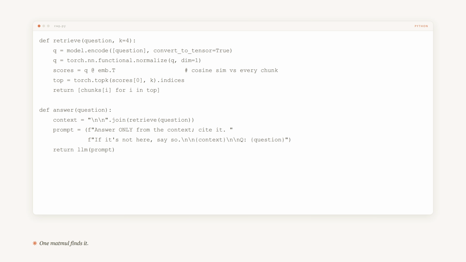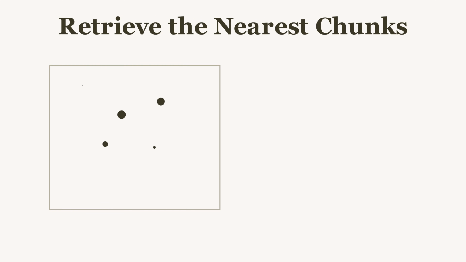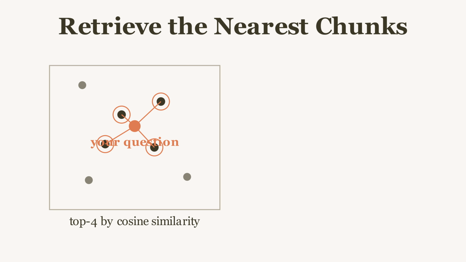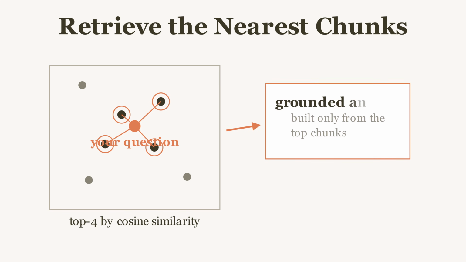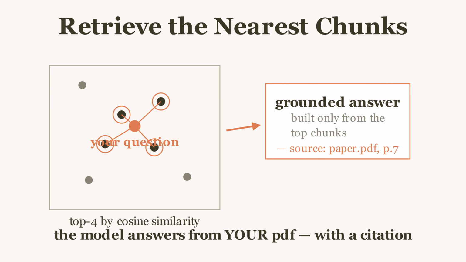The prompt does the rest of the work: answer only from this context, and if it isn't here, say so. That instruction is what stops the hallucination. Now ask a question, it becomes a vector too and drops into the same space. The matrix multiply ranks every chunk by nearness, and the top 4 light up, the passages that actually talk about what you asked. Those and only those go to the model. The answer comes back built from your document with the page it came from attached. That citation is the difference between an answer you can check and one you have to trust.